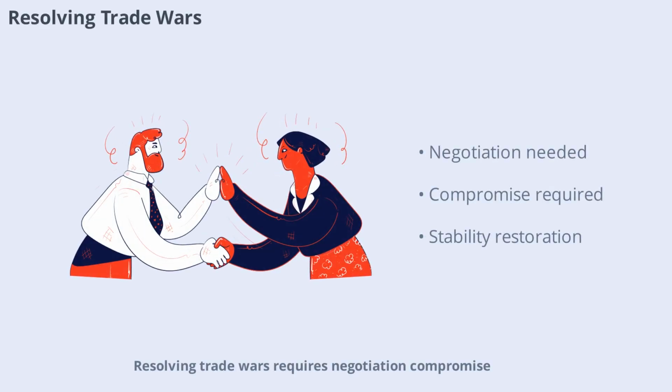Resolving trade wars requires negotiation, compromise, and a willingness to find common ground. Diplomatic efforts, international mediation, and new trade agreements can help de-escalate tensions and restore stability. The process can be complex and time-consuming, but the benefits of peace and cooperation are well worth the effort.